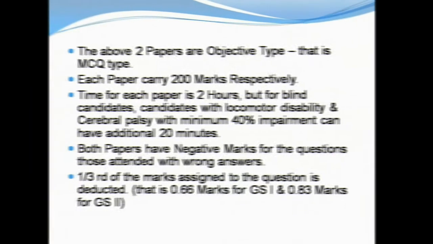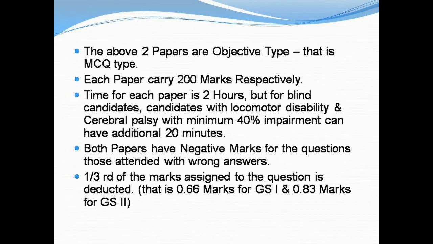The above 2 papers are objective type, that is MCQ type. Each paper carries 200 marks. Time for each paper is 2 hours, but blind candidates, candidates with locomotor disability and cerebral palsy with minimum 40% impairment can have an additional 20 minutes. Both papers have negative marking for questions attended with wrong answers. 1/3 of the marks assigned to the question is deducted, that is 0.66 marks for GS1 and 0.83 marks for GS2.